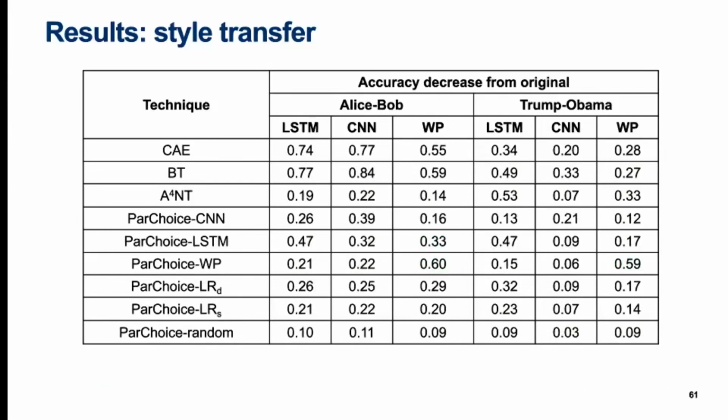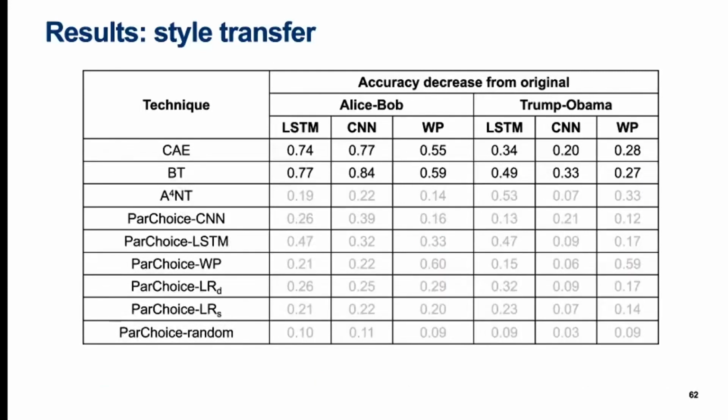Here are the accuracy decrease numbers from the two smaller datasets, Alice Bob and Trump-Obama. Unlike in the larger datasets, here the CAE and BT baselines do very well in style transfer, especially in Alice Bob. However, when we recall that neither exceeded 10 in Meteor score in these datasets, these results are less surprising. Manual evaluation confirmed that on these datasets, these techniques simply produced completely novel text with no relation to the original at all, therefore not being usable for style transfer.